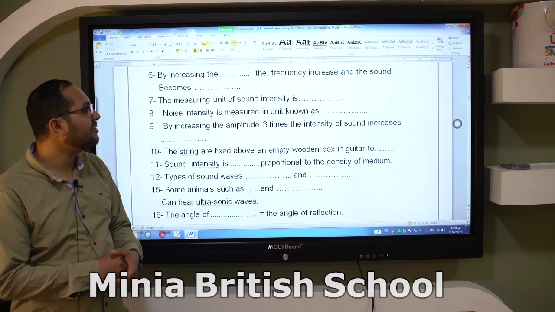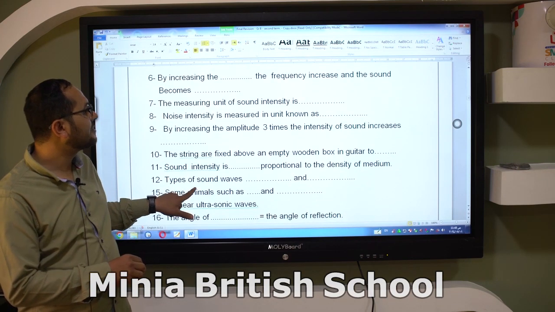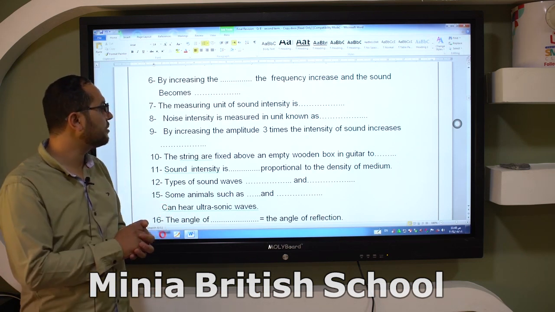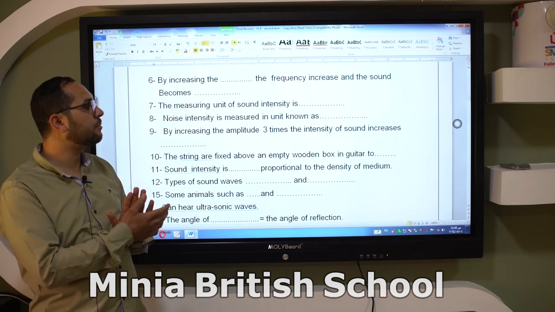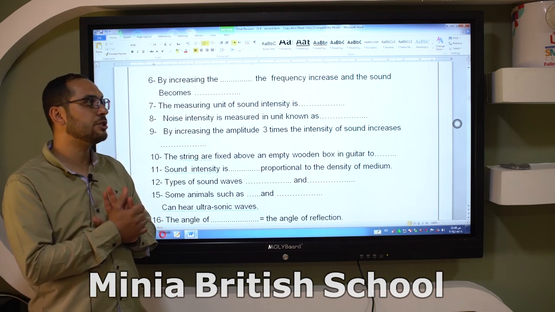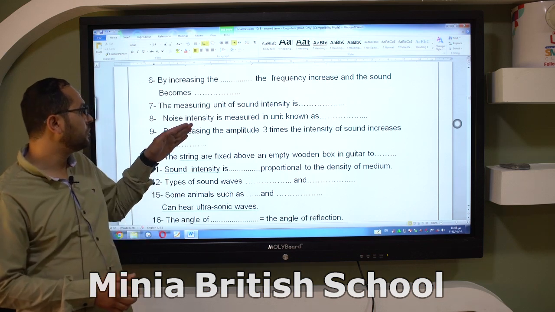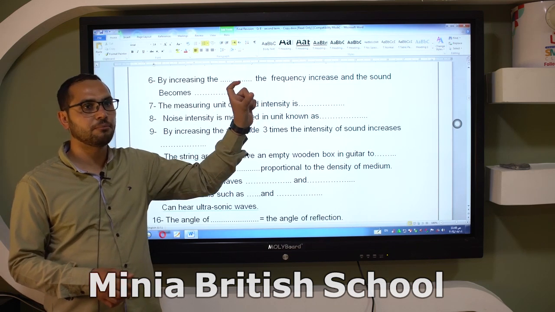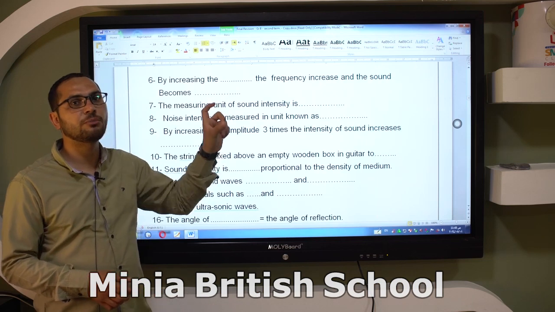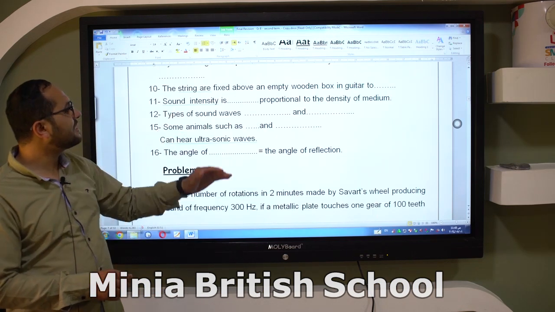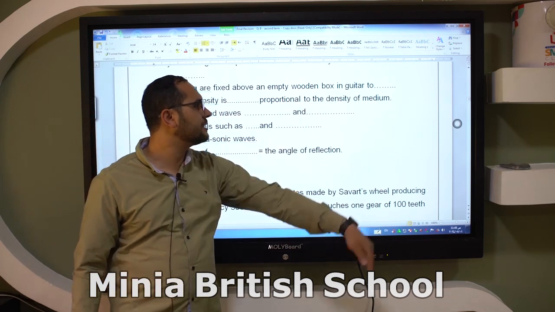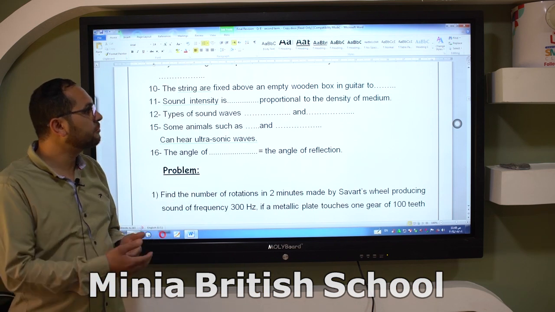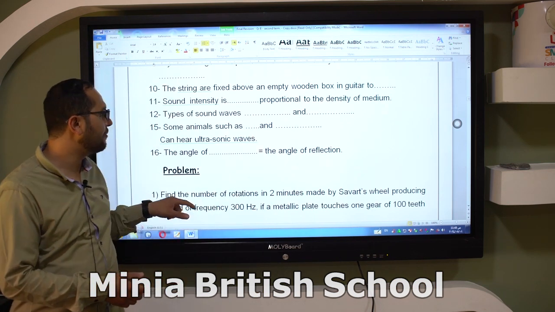The measuring unit of sound intensity is watt per meter square, while noise intensity is measured by decibel. Okay, you have to differentiate between noise intensity and sound intensity. Sound intensity, watt per meter square, while noise intensity is measured by decibel. Sound intensity is directly proportional to the density of the medium. As I told you before, the sound intensity is directly proportional to the density of the medium.